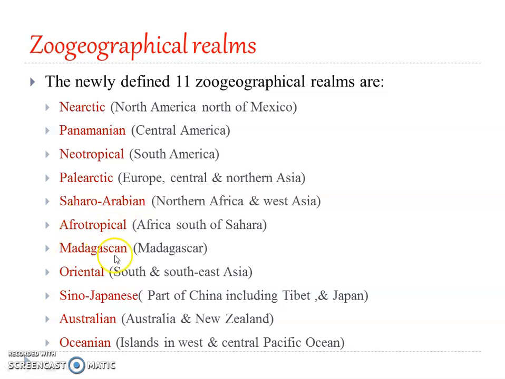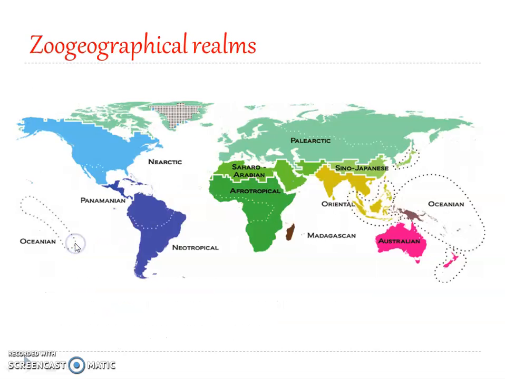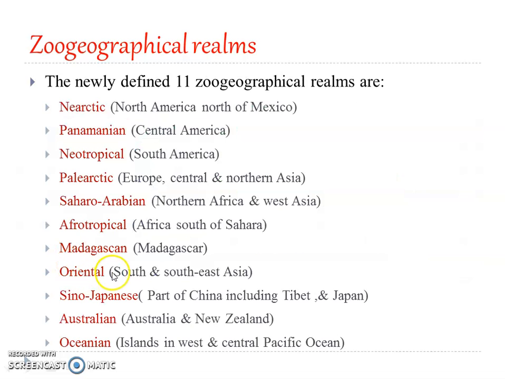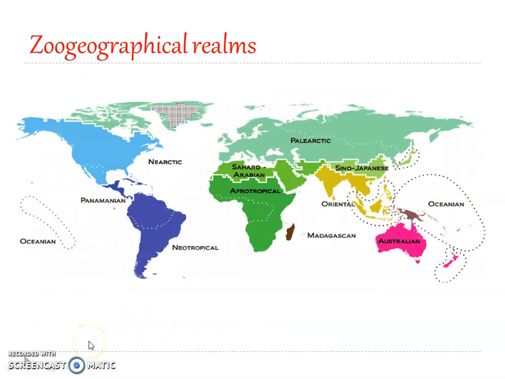Okay, then Madagascar. It was earlier included under Ethiopian, but this has been taken out and put under a separate region. Then here you have Oriental, South and Southeast Asia, same. Sino-Japanese, it is actually Tibet and Japan. Sino-Japanese was earlier included under Palearctic, but now it has been separated out as Sino-Japanese. Then the Australian region, Australia and New Zealand, and then Oceanian, you can see here.